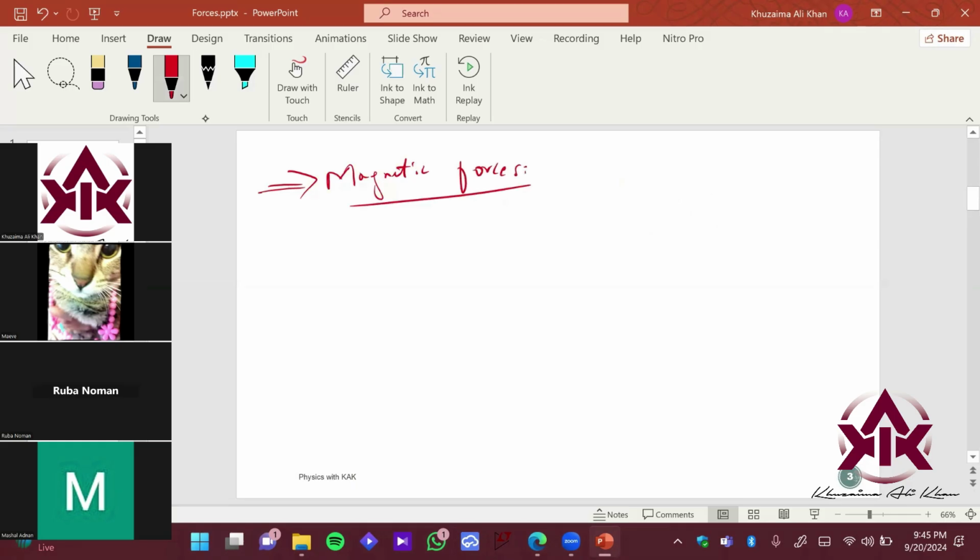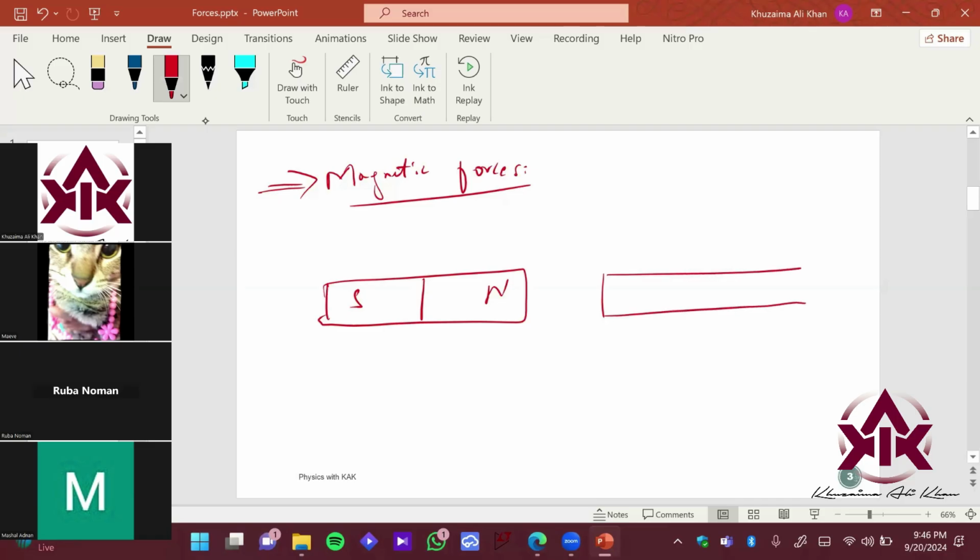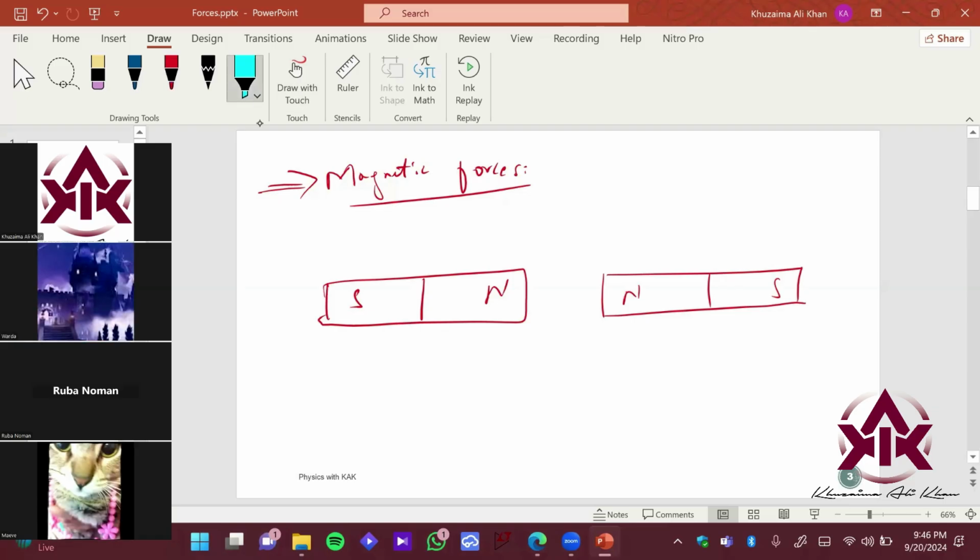So let's imagine you have two magnets. I believe you have played with magnets in your childhood, right? Everyone has. Imagine you have two magnets, and this is the north pole of this particular magnet and the south pole. And let's imagine I have the same poles aligned, right? So what happens if you have like poles coming toward each other? They repel, right? So you're going to have a force in this direction. You will experience this force on your hands, because you're trying to bring them together, but they cannot be brought together. You experience a force on your hand, right?